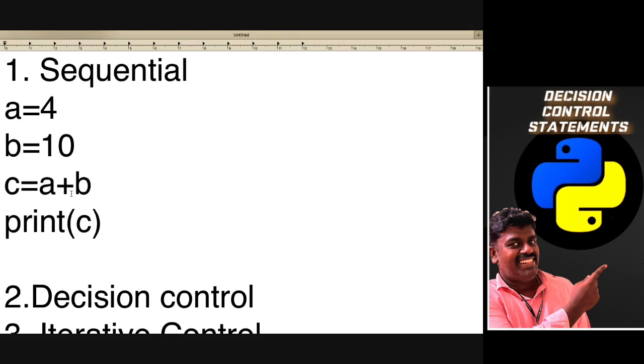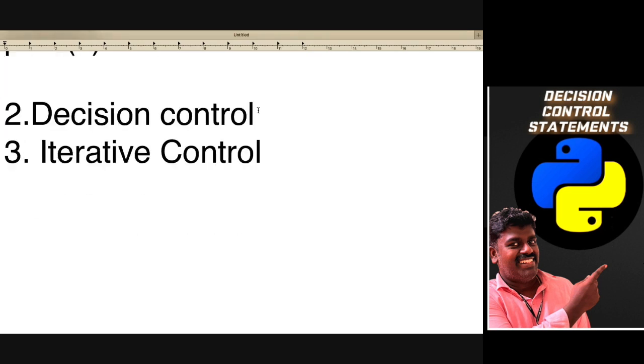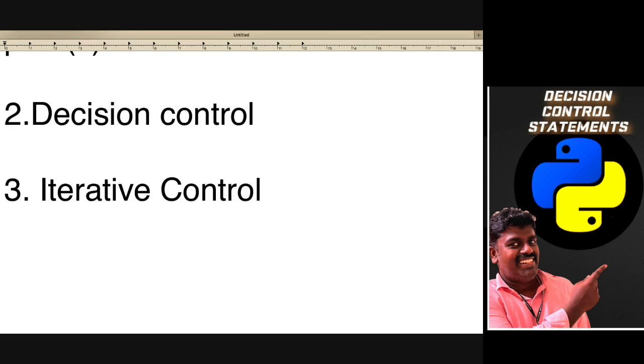In a we have 4, and in b we have 10, and they are added to get 14. That is put into the variable c, and then the value present in c is printed. This is what the editor will understand. So line by line execution is taking place. This is the first category. Till now we have seen some examples in programming code of a sequential control statement.